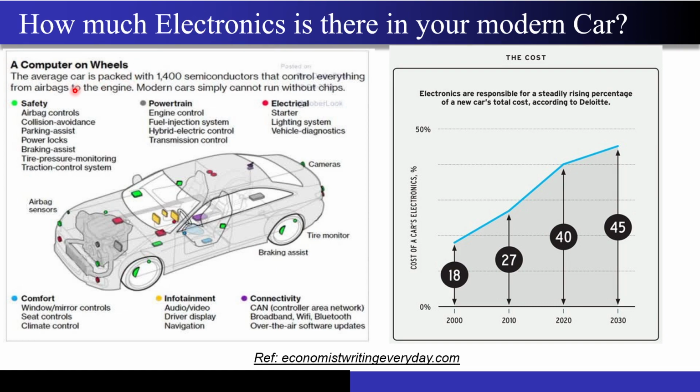By some estimates, there are almost 1400 semiconductors in a car. Maybe you can call them ICs or sensors, whatever you want to call them. There exist almost 1400 different varieties, used for different functions, and some of the locations are marked over here.